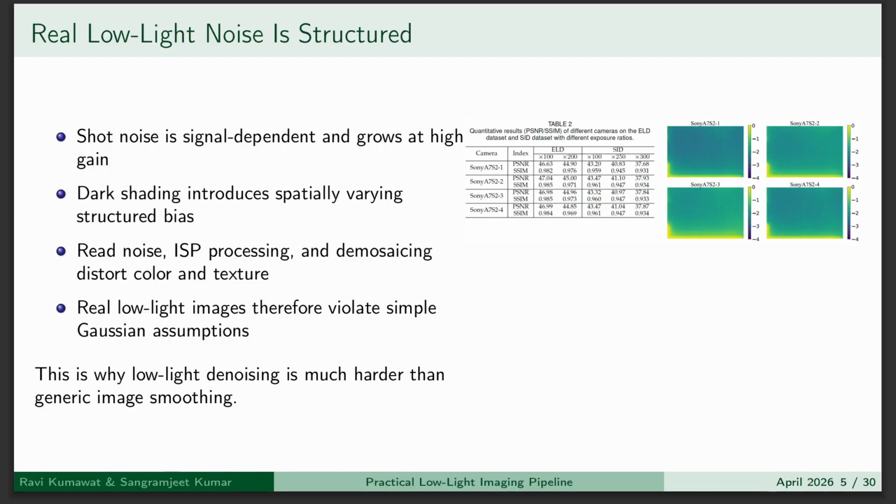Real noise is structured. What do we mean by that? In the entire denoising process, one key challenge is that real low light noise is not that simple. It includes shot noise, which depends on signal intensity, dark shading, which varies spatially, read noise, and ISP distortions. Because of this, simple Gaussian assumptions do not work. This is why low light denoising is much harder than normal image smoothing.